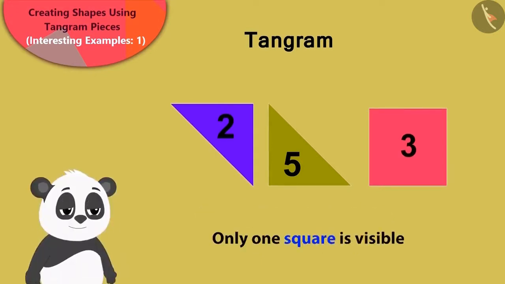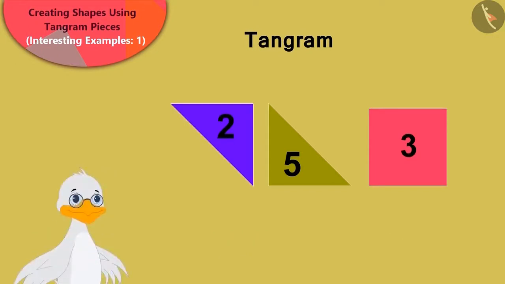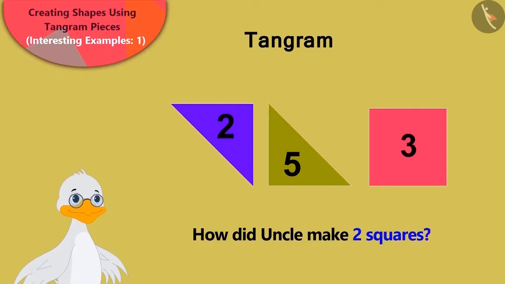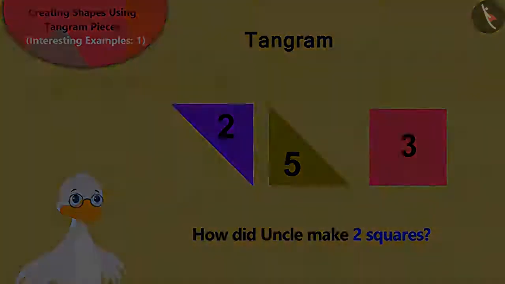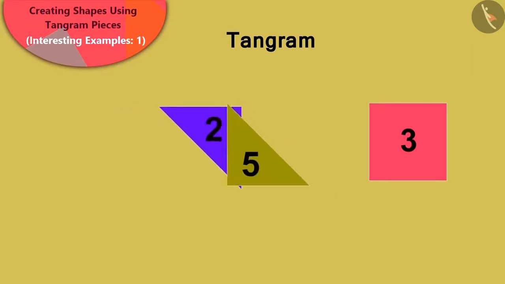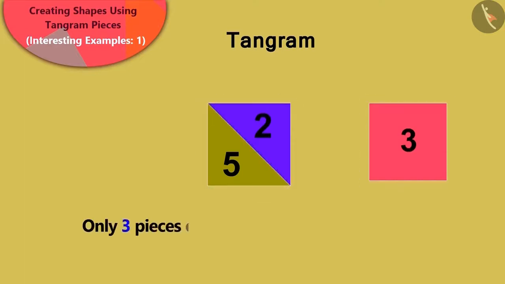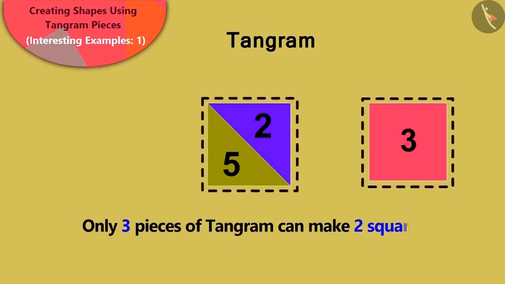Golu said that he can only see 1 square. Children, can you say how Uncle made 2 squares? Well done, children. Your answer is absolutely correct. The piece number 3 is a square, and we can join pieces number 2 and 5 this way and make a square. Well done, children. Your answer is absolutely correct.